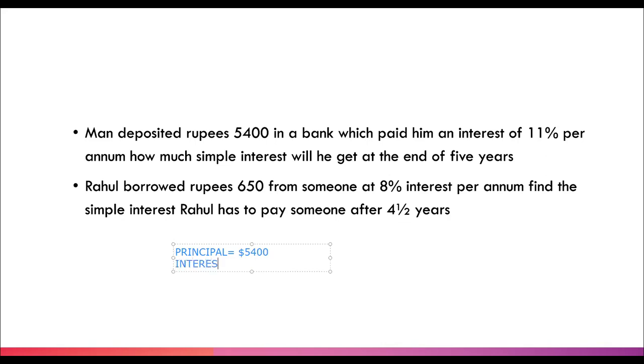Correct? So principal is rupees 5,400. Interest is 11%. And time was 5 years. Perfect. Now we have principal, interest and time, and we need to find the simple interest. And now again, the easiest formula of simple interest, that is Pandit Totaram.